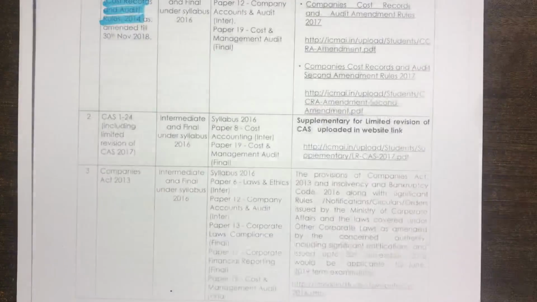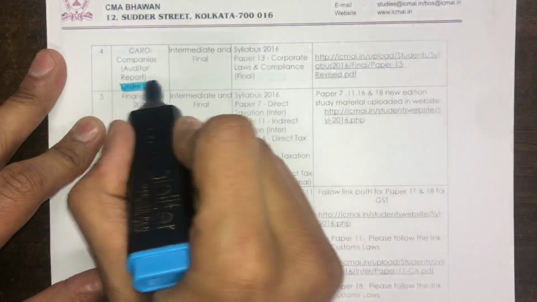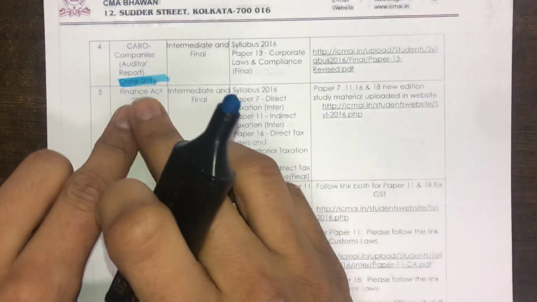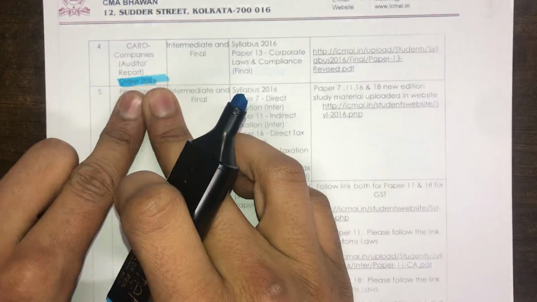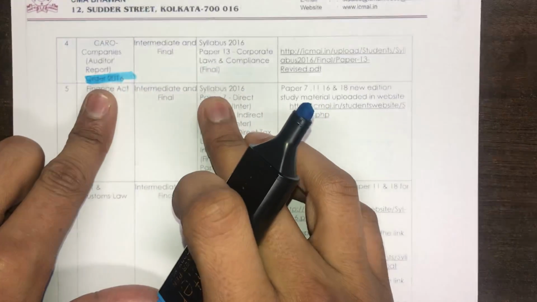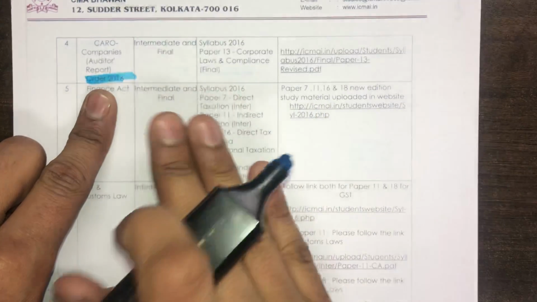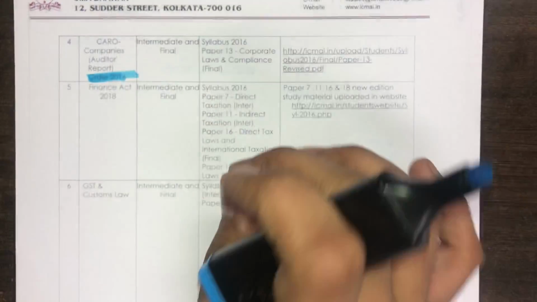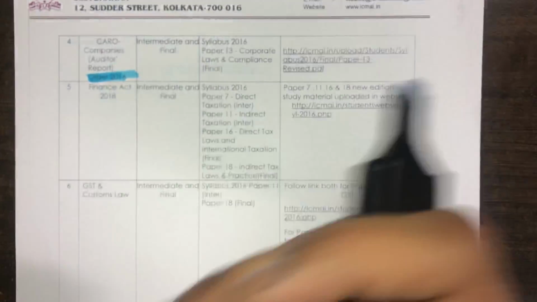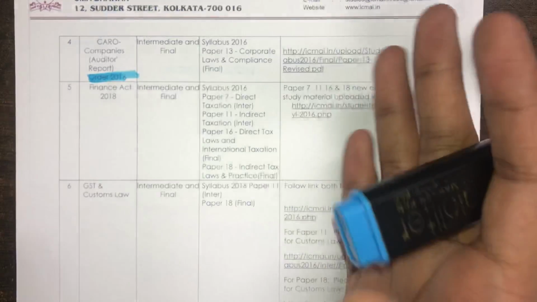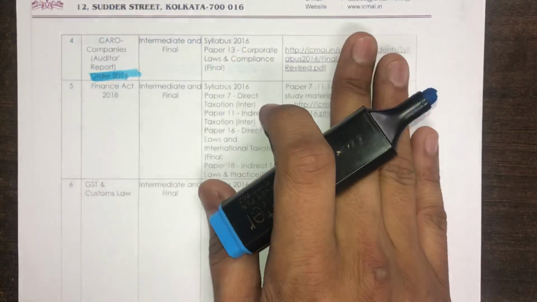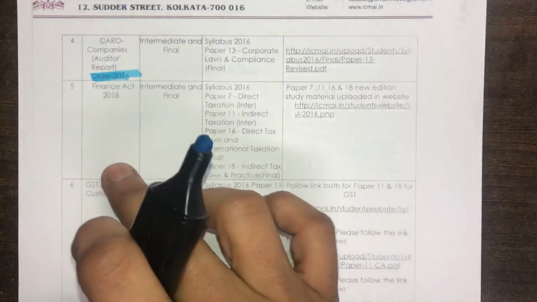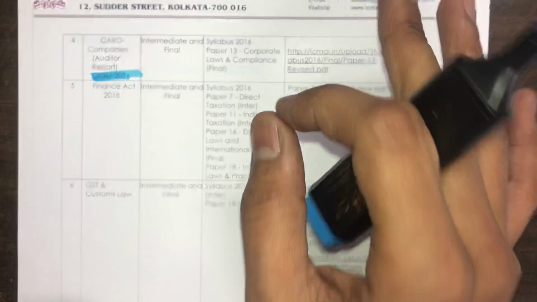Requirement number 2 for the intermediate students. Guys, on page number 2, there is a mention of the CARO report. This is a reporting requirement, CARO, which says that CARO 2016 will be applicable for the intermediate students. My notes and my lecture contain CARO 2016 only. So for you, there is no need to refer to any other material or any other amendment, because my notes and my video lectures are more than sufficient to cover both these aspects with respect to paper number 12.